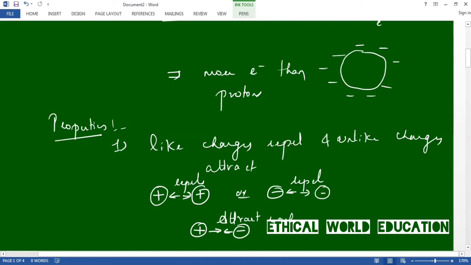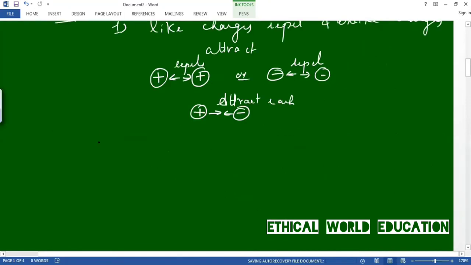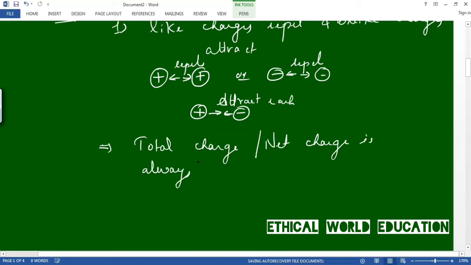The last concept is that total charge is always conserved. Total charge, or net charge, is always conserved. What is the meaning of this?